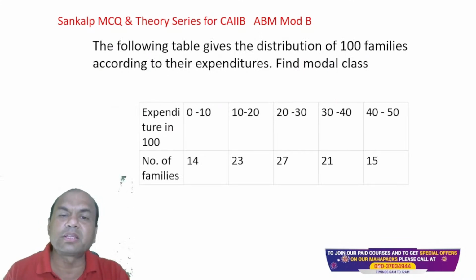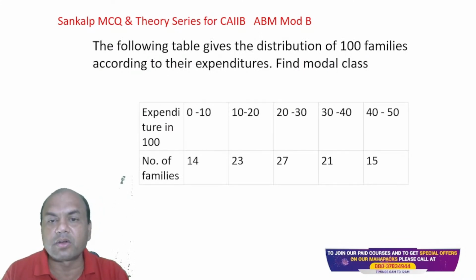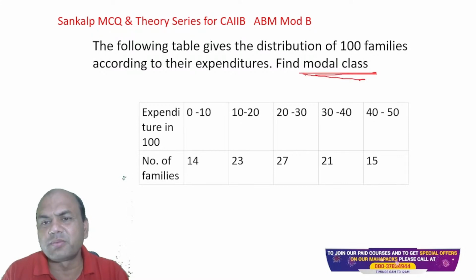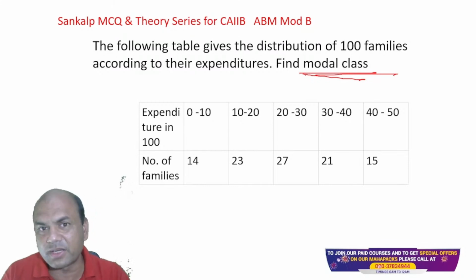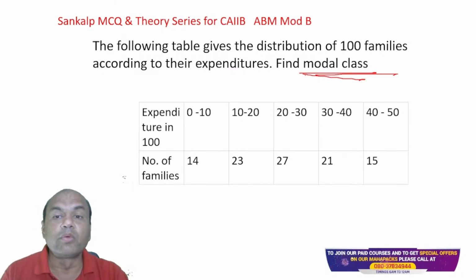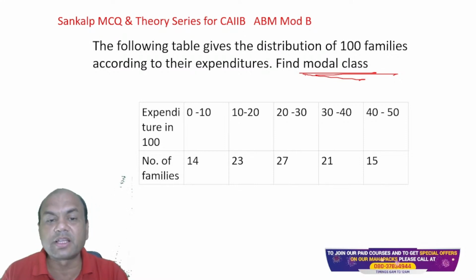The following table gives the distribution of 100 families according to the expenditure. Find the modal class. Simple. Let me see who can give me the fastest answer. Modal class. Modal means what? Just now we did mode. Modal means that class which has the highest frequency. So which has the highest frequency? Number of families. This is F.